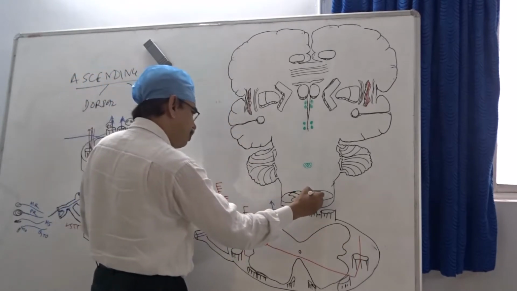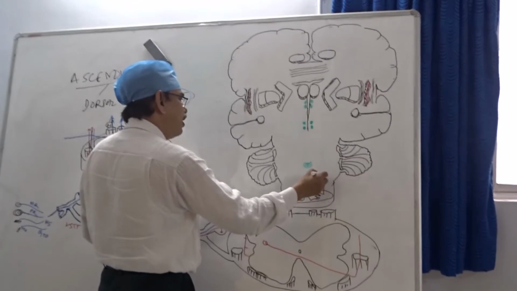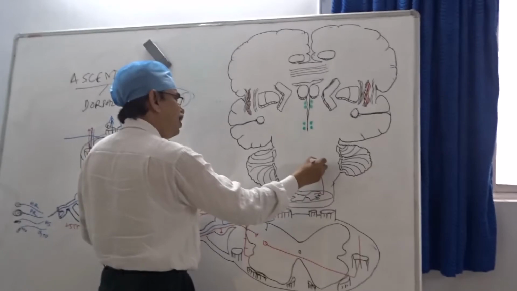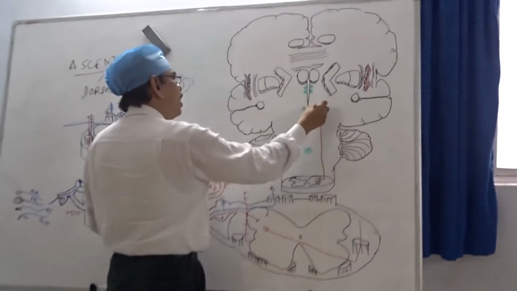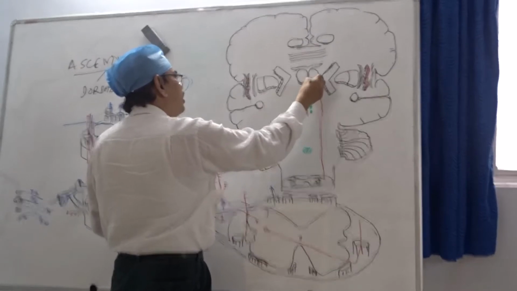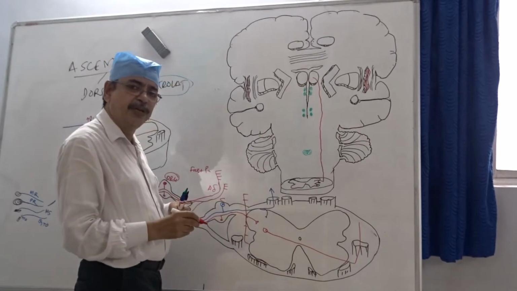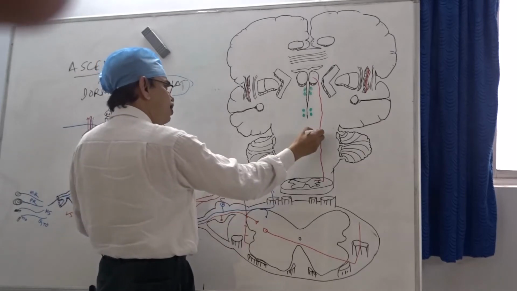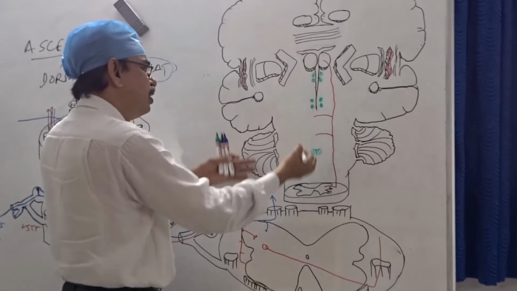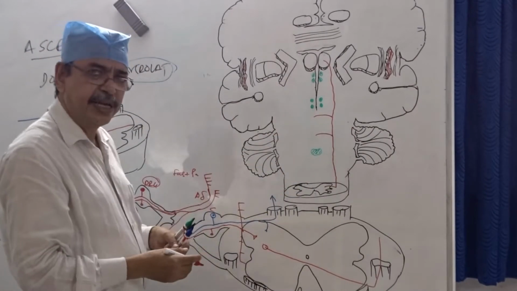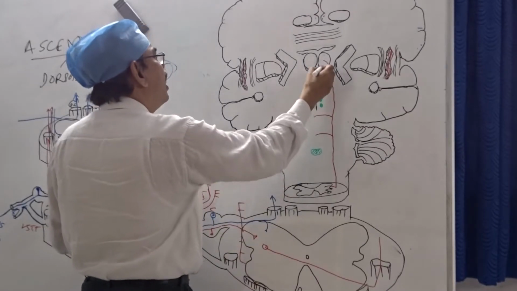From the ventrolateral spinothalamic tract, those nerve fibers ascend through the medulla, the pons, and the midbrain, and finally end in the VPL, the ventroposterolateral nucleus of the thalamus. They also send some information to different parts in the reticular system or some other nuclei.